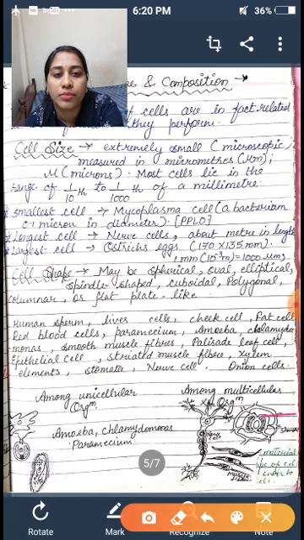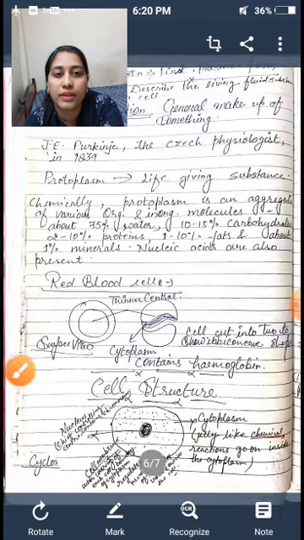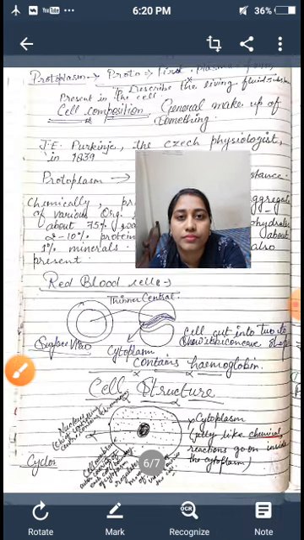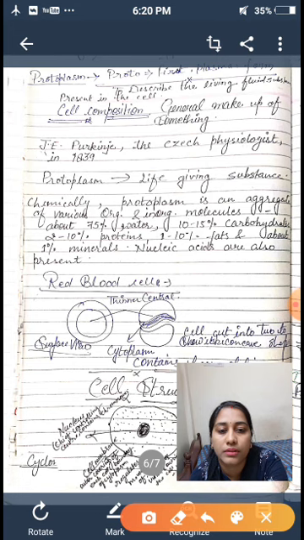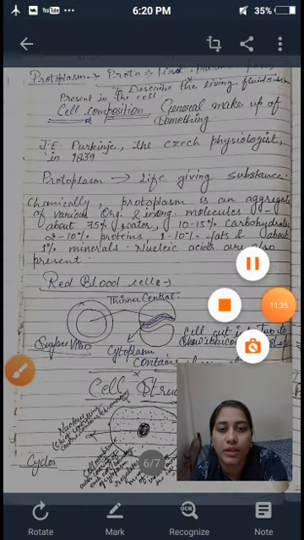Let's move to the next topic, that is the structure of the red blood cell. We are understanding the structure of cells, na? So there is the structure of the red blood cell.